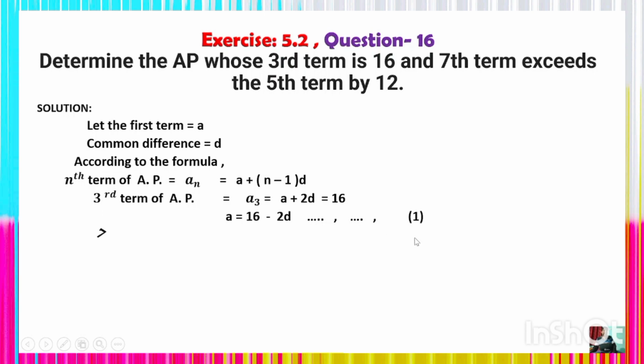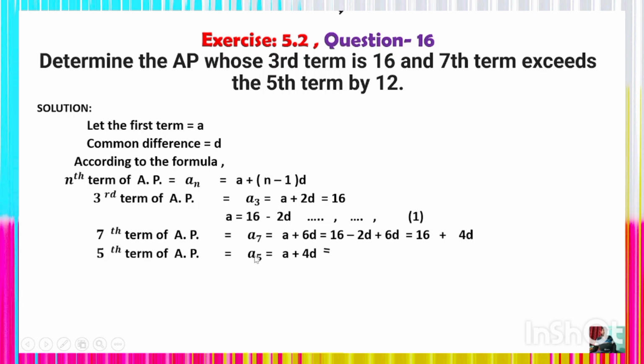Understand? Okay. And again, the seventh term of the AP is a7, which is a + 6d. Now you can clearly see, in place of a you can write 16 - 2d. So 16 - 2d + 6d, which is 4d. Thus we get a7 = 16 + 4d. Similarly, the fifth term of the AP, a5 = a + 4d. In a similar manner, in place of a you can write 16 - 2d. So 16 - 2d + 4d, which is 16 + 2d. The seventh term of the AP is 16 + 4d and the fifth term is 16 + 2d.